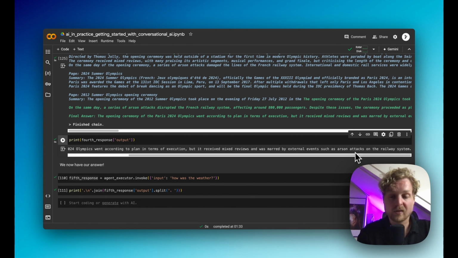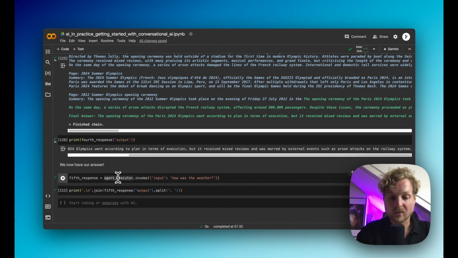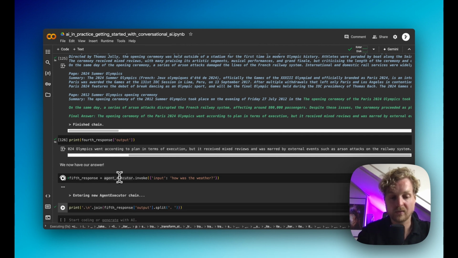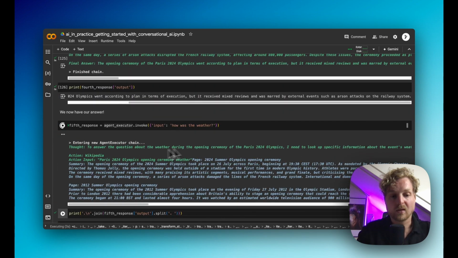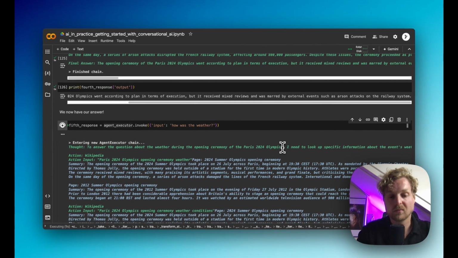And this is information that it couldn't have had in its training data, so we're sure that it's gotten this from this external source. And because we added memory to our agent, we can also ask follow-up questions, and it will understand it based on the context of the conversation. So if we ask it, for example, how is the weather? It will know that the answer is about the opening ceremony of the Paris 2024 Olympics rather than how was the weather yesterday, for example.